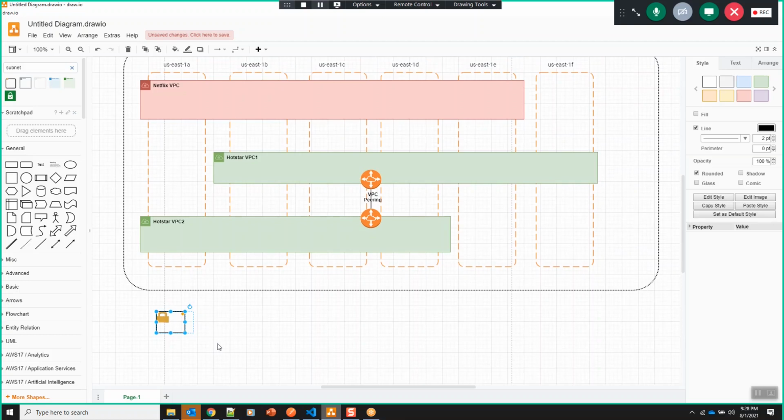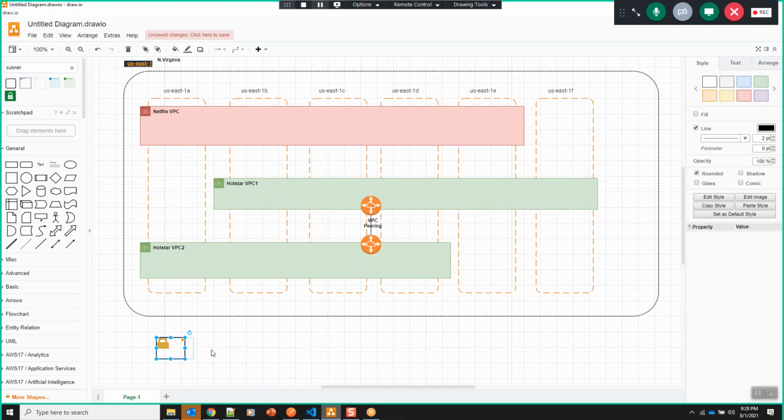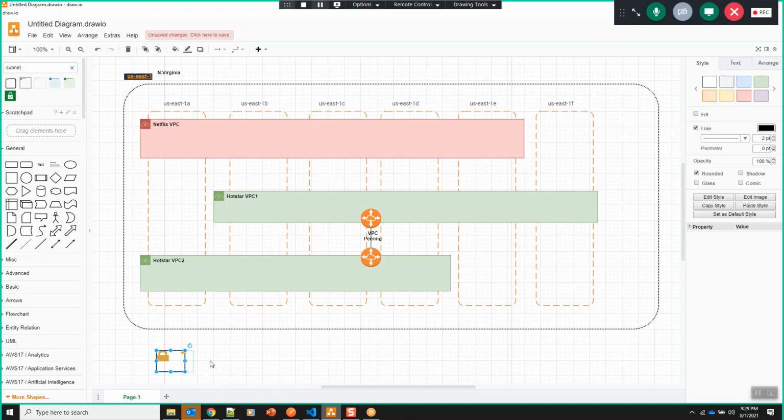Maybe let me take back my statement. There are some resources which are created outside of the VPC as well, like an S3 bucket. We create an S3 bucket in one of the regions, but they don't belong to any VPC. So almost all the resources belong to one VPC or another, but there could be some resources that may not belong to any VPC. Those are like S3 buckets and objects.